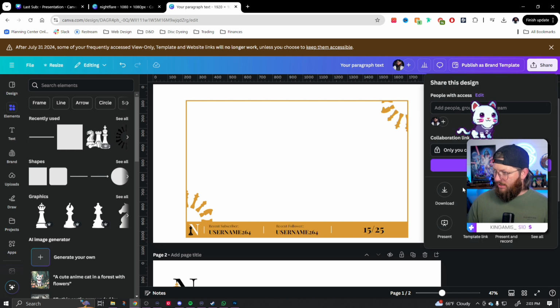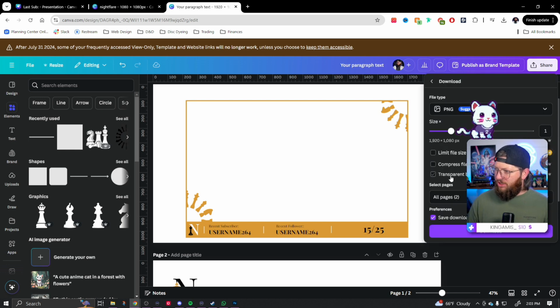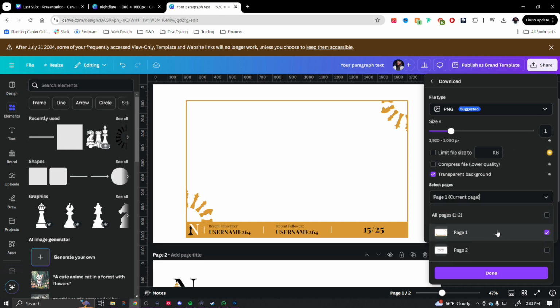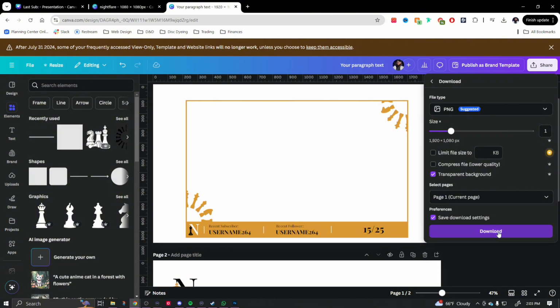All right, share, download. We are gonna go PNG. We're gonna go transparent background, and you see you do need a pro account for a transparent background. We're not gonna do both pages. All we need is page 1 because that's where our design is. And then I'm just gonna hit download.